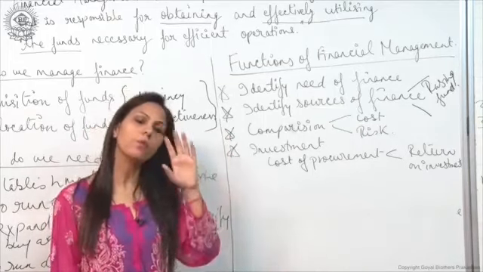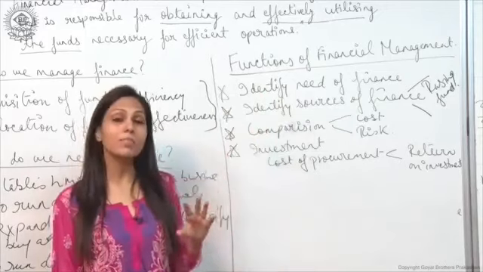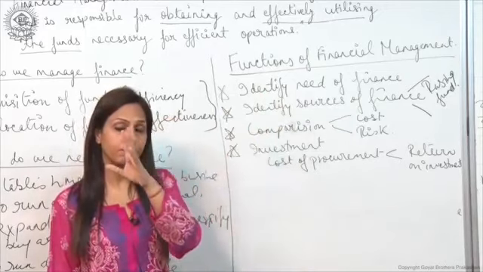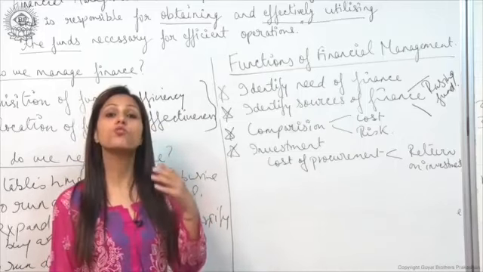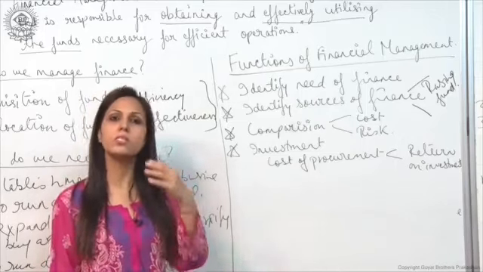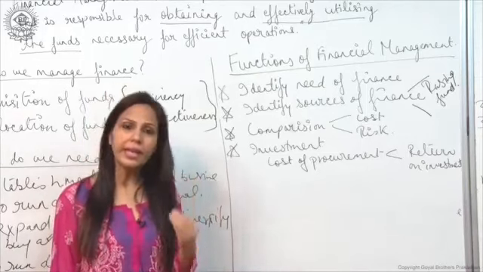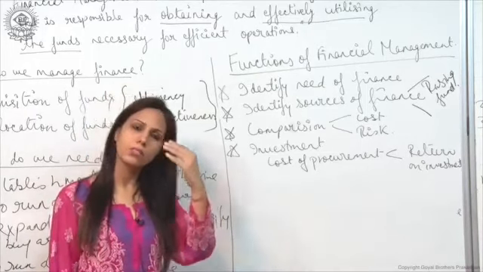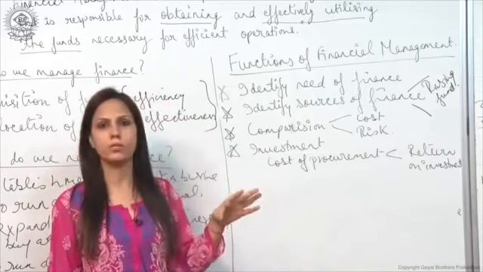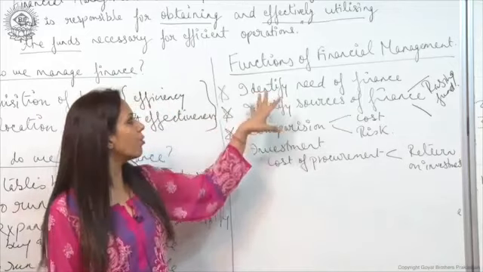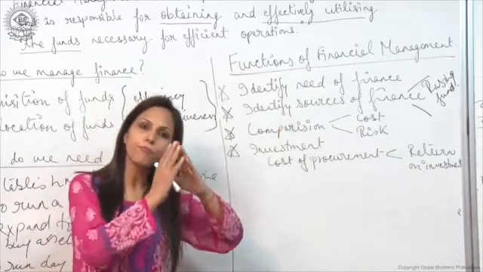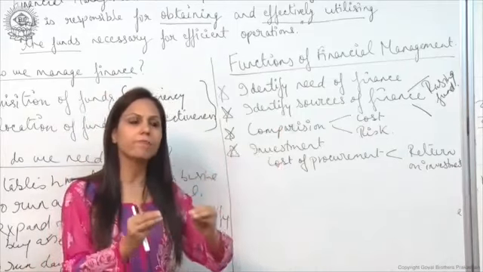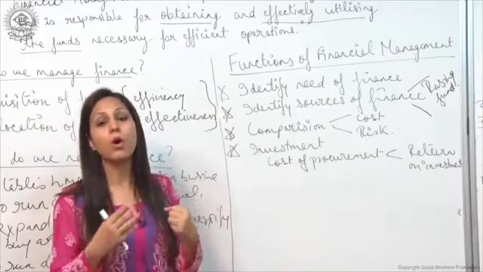What comes under equity fund or shareholders fund? Shares, issue of shares, preference shares, equity shares, retained earnings, any surplus, this all lies under shareholders fund, right?